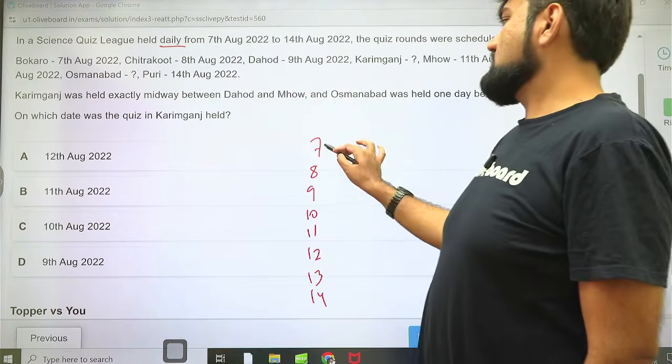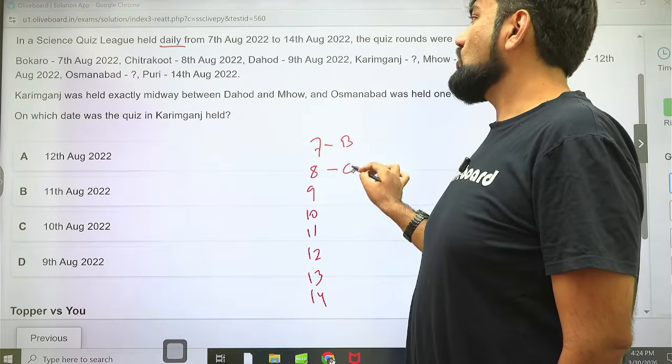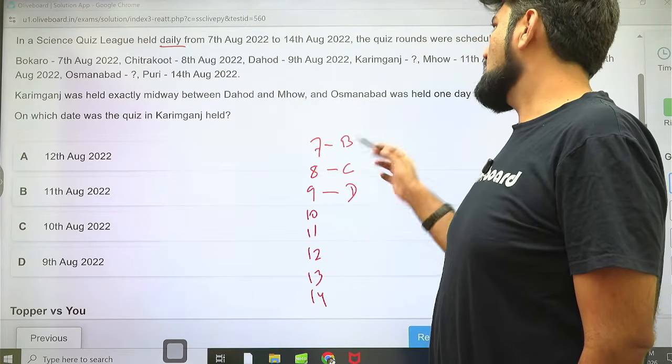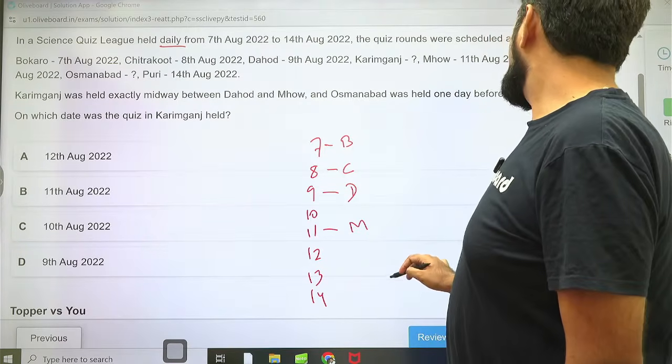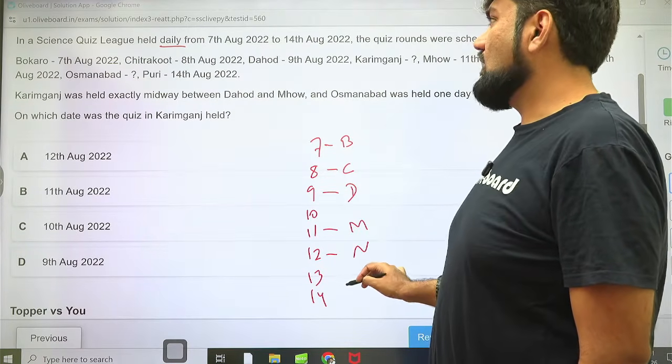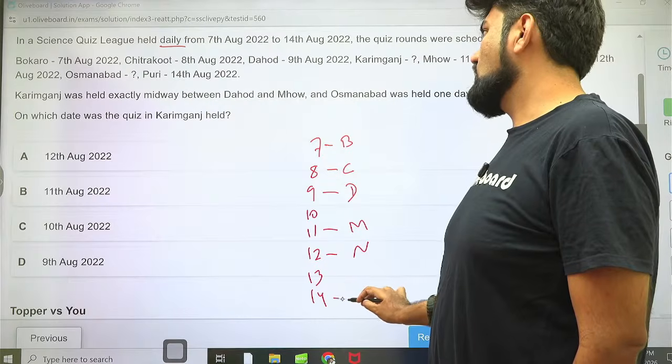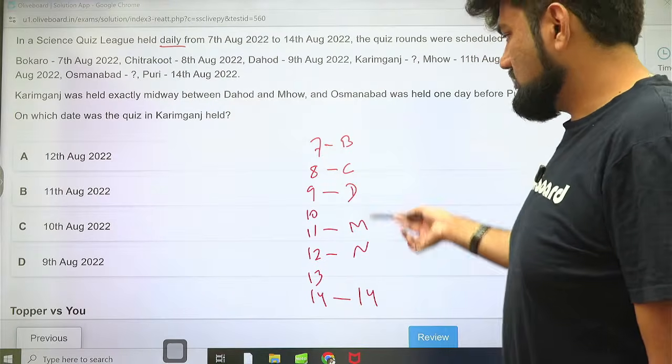Bokaro on 7th August, Chitrakoot on 8th August, Dahod on 9th August, Karimganj not mentioned, Mo on 11th August, Nizamabad on 12th August, Osmanabad is not mentioned, Puri on 14th August. I think it can be either of these.